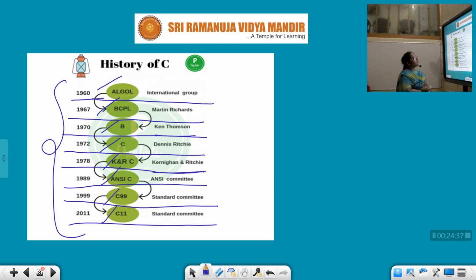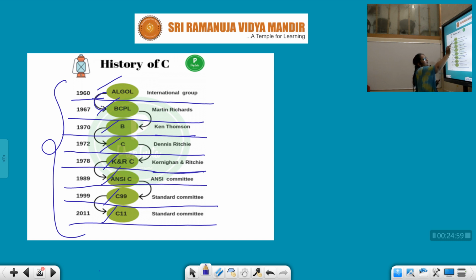Here you can observe that we have different levels of the development of our C language, that is our traditional C language. The base or the first root for the C language is ALGOL.